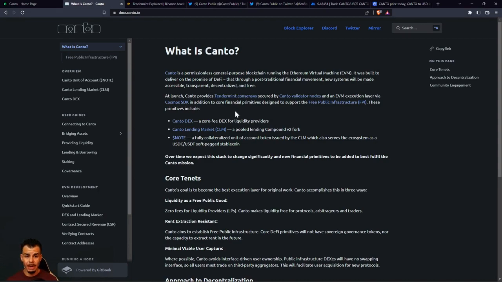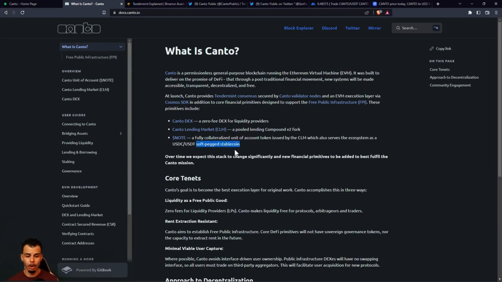At launch, Canto provides Tendermint consensus secured by Canto validators and an EVM execution layer, Cosmos SDK, in addition to core financial primitives designed to support the free public infrastructure, aka FPI. These primitives include Canto DEX, a zero-fee DEX for liquidity providers, Canto Lending Market, CLM, a pool lending Compound V2 fork, and Note, which is going to be good to note, a fully collateralized unit of account token issued by the CLM, which will also serve the ecosystem as a USDC, USDT soft peg stablecoin.